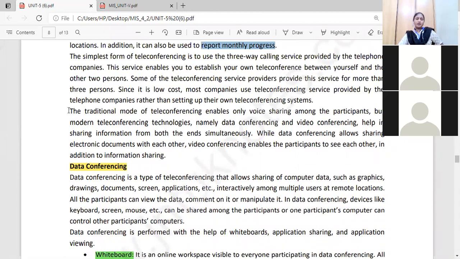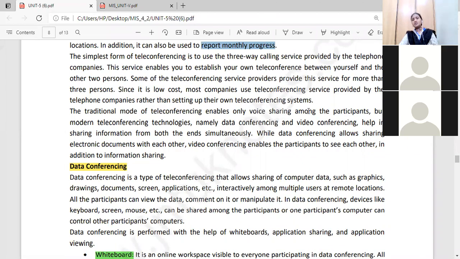The traditional mode of teleconferencing enables only voice sharing among the participants. If you take traditional teleconferencing methods, they enable voice sharing only. Whoever is connected through that teleconferencing can share their voice only. But modern teleconferencing technologies, namely data conferencing or video conferencing, are what we are using now.